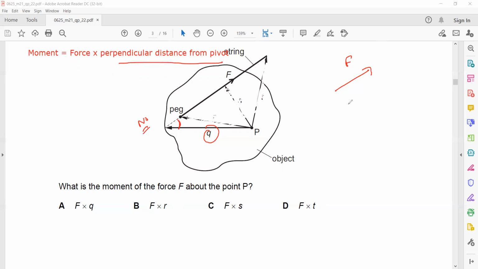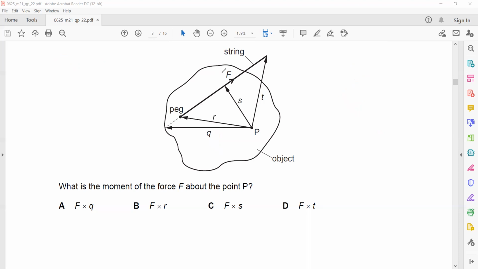But when you check S, the angle between the distance S and the force, that is 90 degree. That's why C is the right answer.